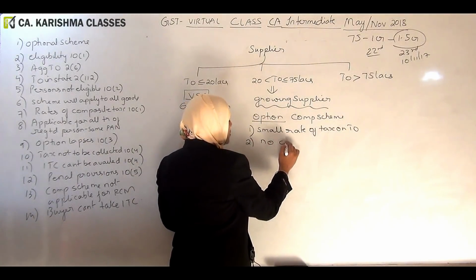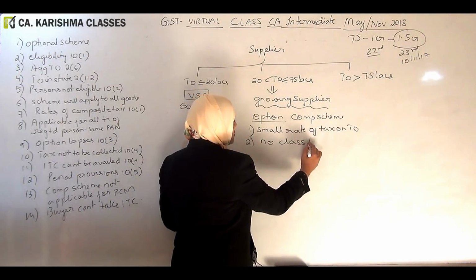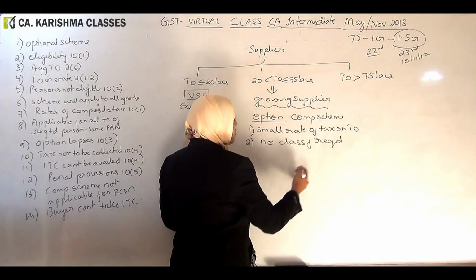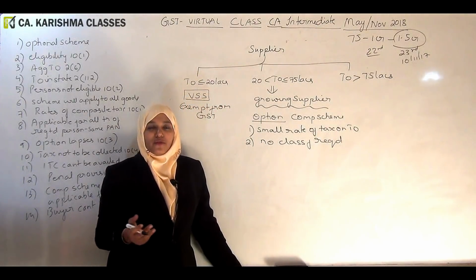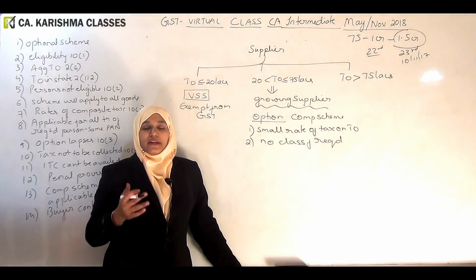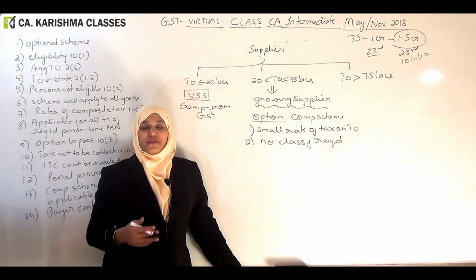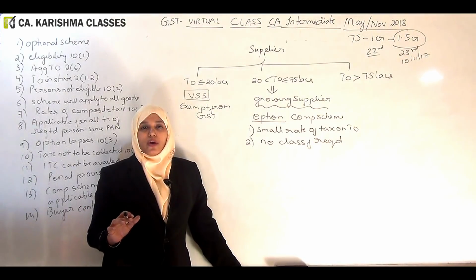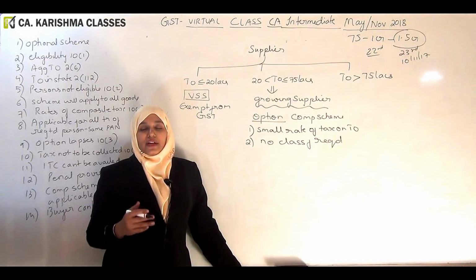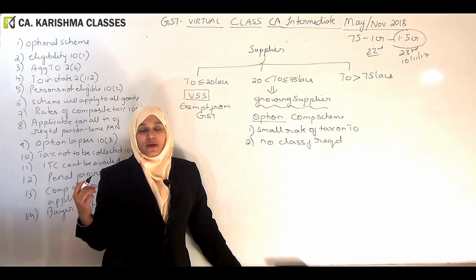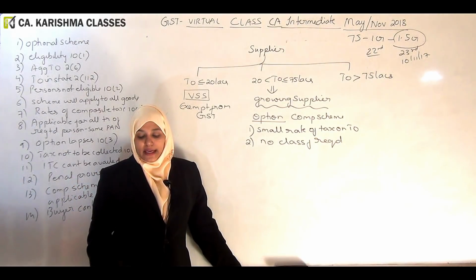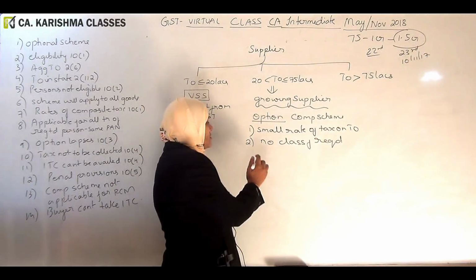No classification required. You need not classify your goods, because for each good, if you go by the HSN code and all, different rates may apply. Irrespective of the description and nature of goods, you can simply go with this small rate which is given, and the regular rate is not applicable. We will see what that small rate is, but just keep this point in mind.